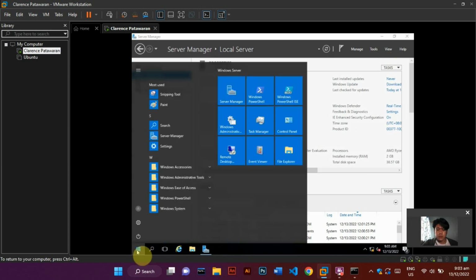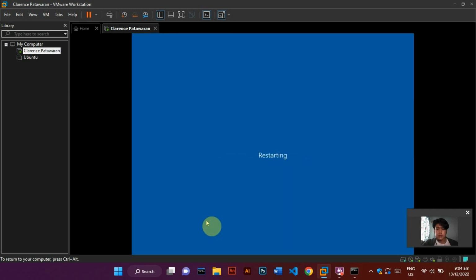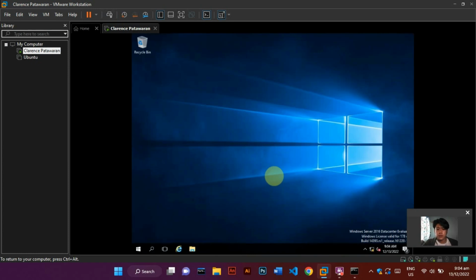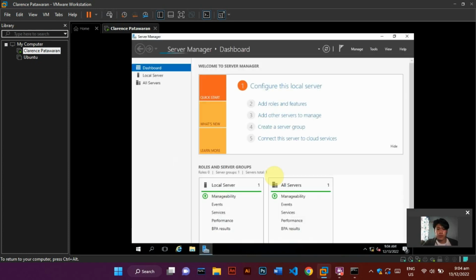Now, we need to restart the Windows server to save our configuration. After that, let's just wait again to load the Server Manager. And now, click the Add Roles and Features.